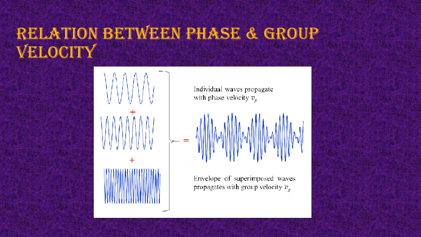And the relation between phase and group velocity. Two phase velocities and one group velocity combine to form a group of wave packets. Look at the picture. The first two waves refer to phase velocity and the third one refers to group velocity. So two phase velocities form the same phase, same amplitude, same modulation. So a wave packet means the superposition of phase velocity and group velocity.